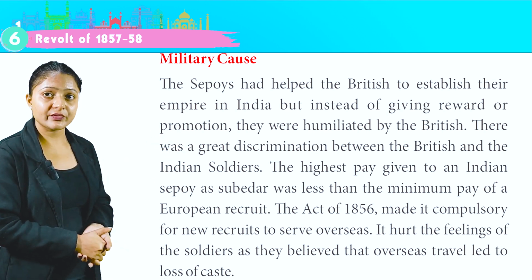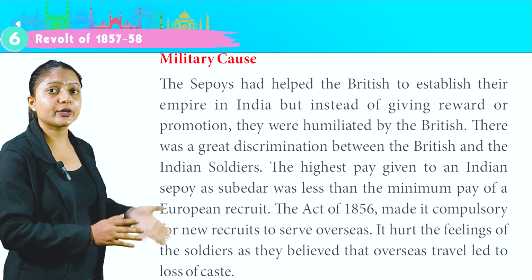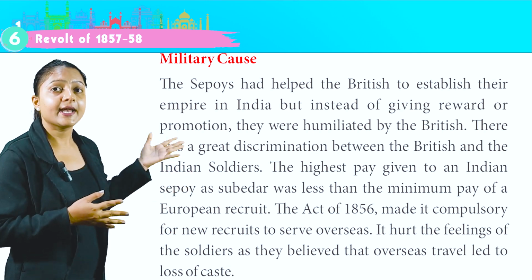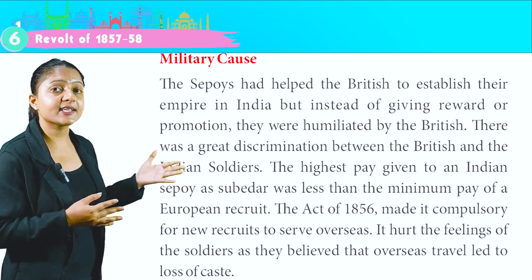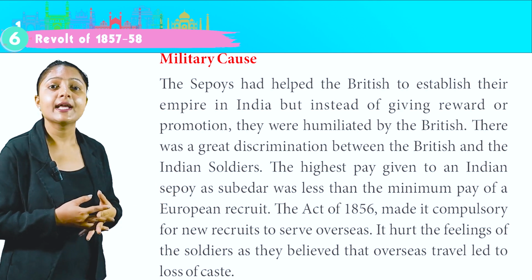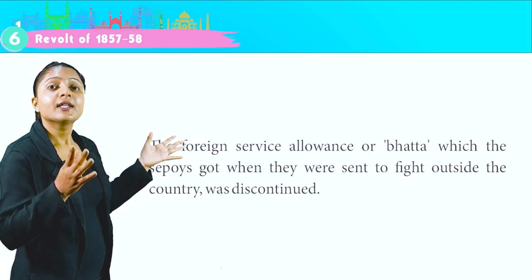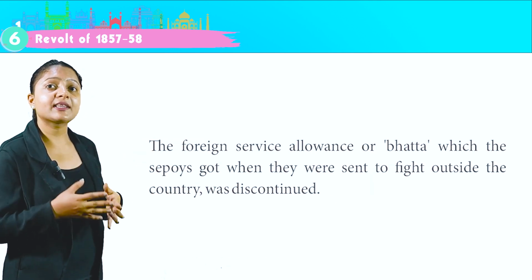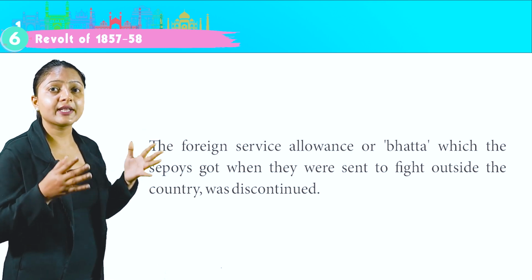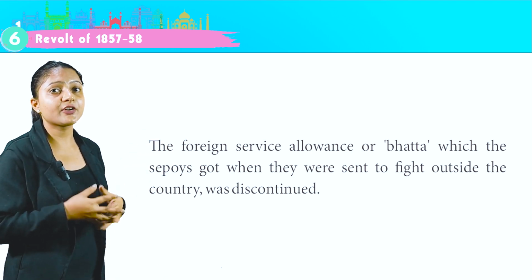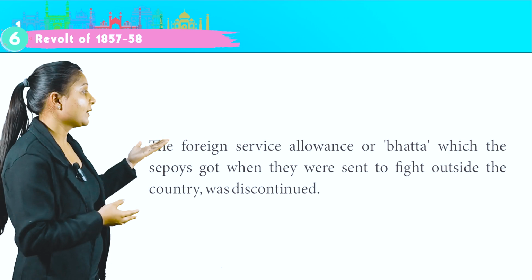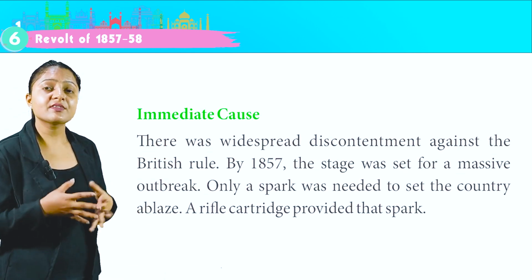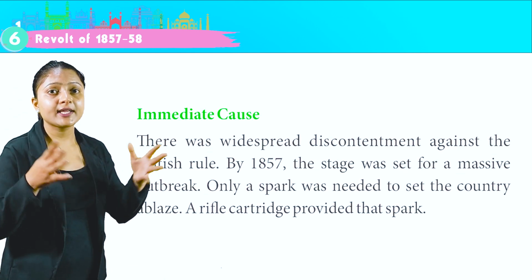The Act of 1856 made it compulsory for new recruits to serve overseas. It hurt the feeling of the soldier, as they believed that the overseas travel led to the loss of caste. The foreign service allowance or bhatta which the sepoys got when they were sent to fight outside the country was discontinued. Immediate cause. There was widespread discontentment against the British rule.